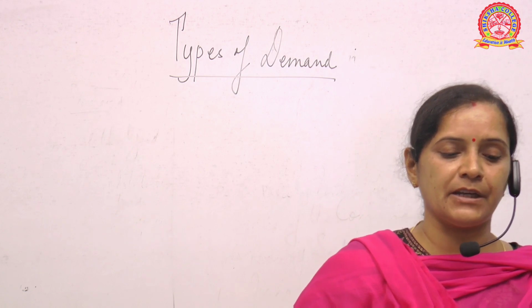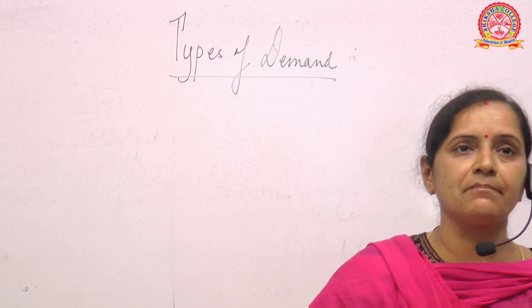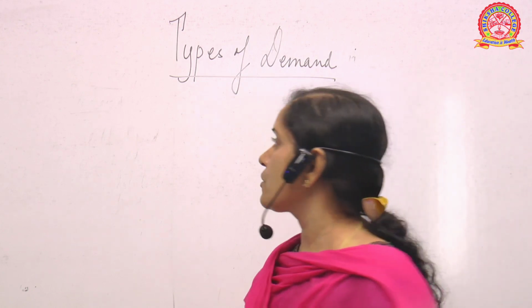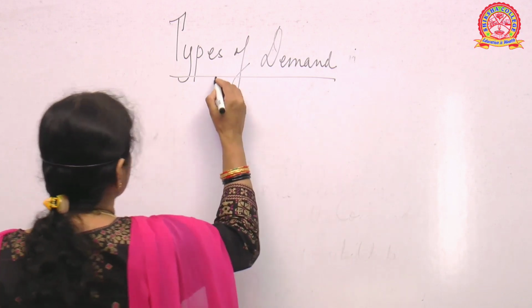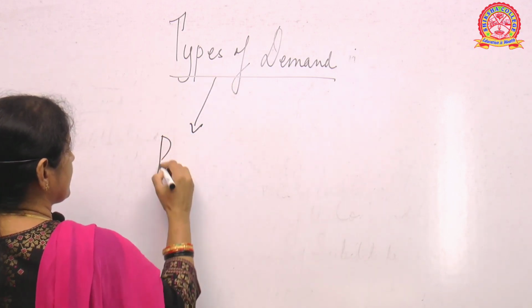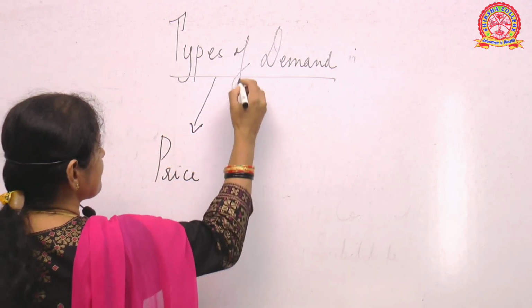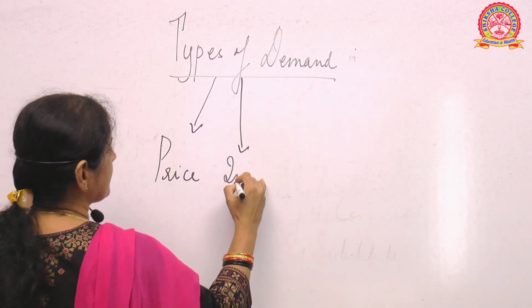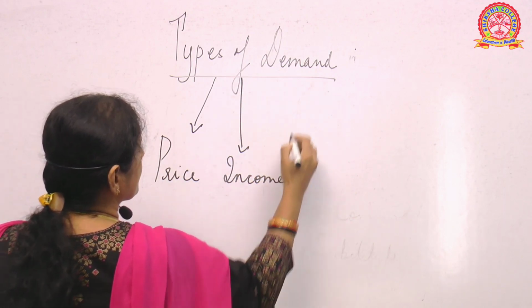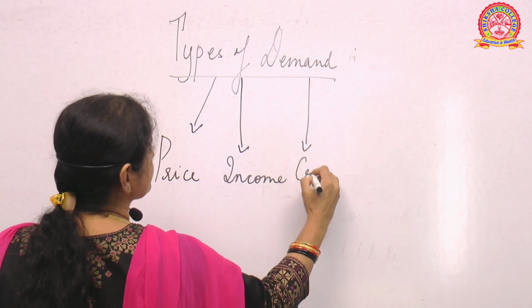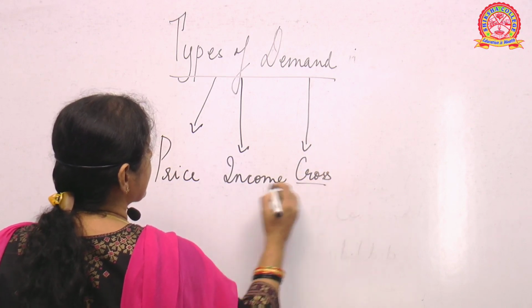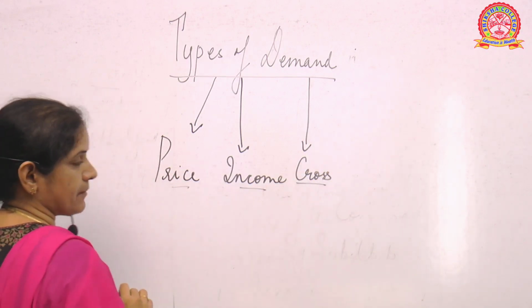Demand is actually of 3 types, that is price demand, income demand and cross demand. Okay. So we will be studying demand in 3 categories: price demand, income demand and cross demand. I'll explain you one by one.